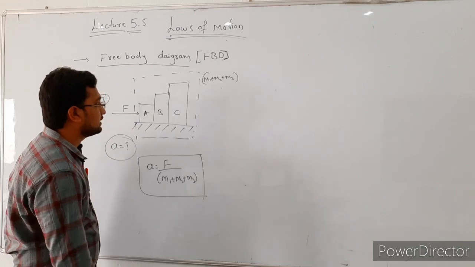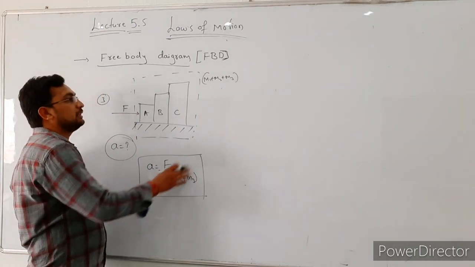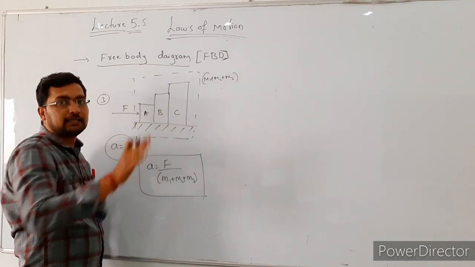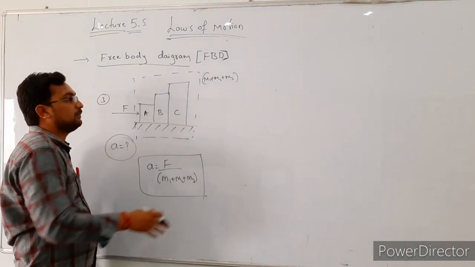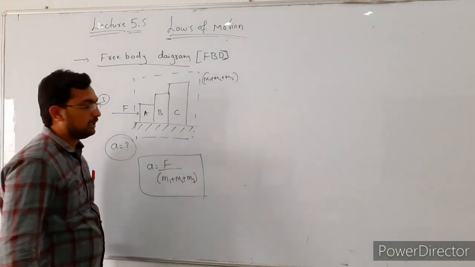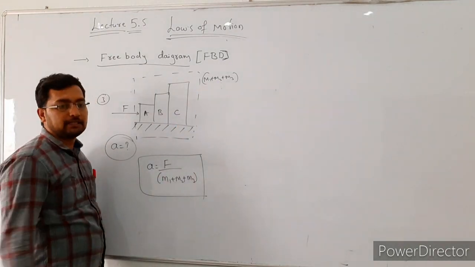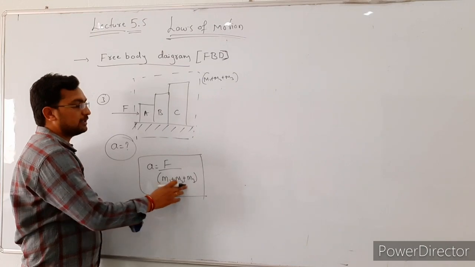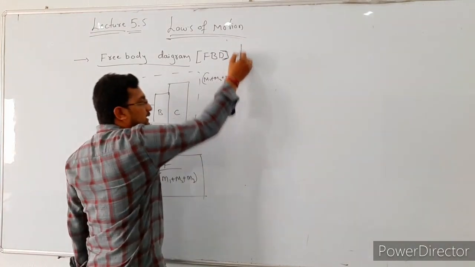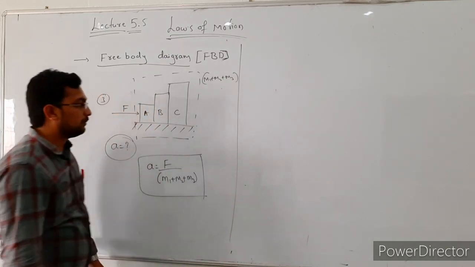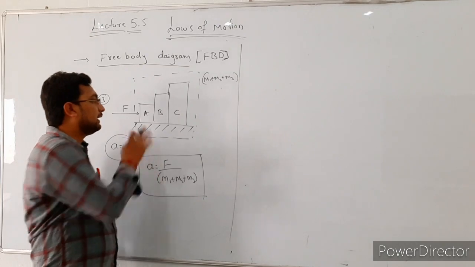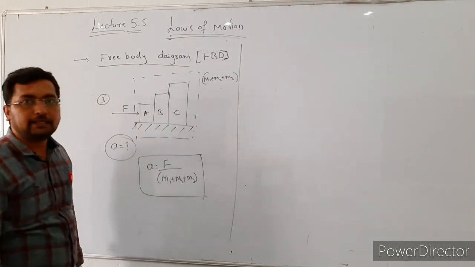Okay, see here. What is the method here? In this method we assume the three bodies as a single system. Then the total mass of the system is m1 plus m2 plus m3. Then the acceleration of that system is F divided by m1 plus m2 plus m3. So this is one method. And the other method to find the acceleration is to draw the free body diagram for bodies A, B and C.